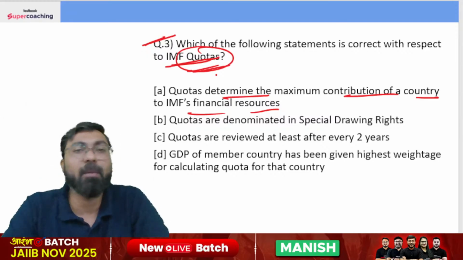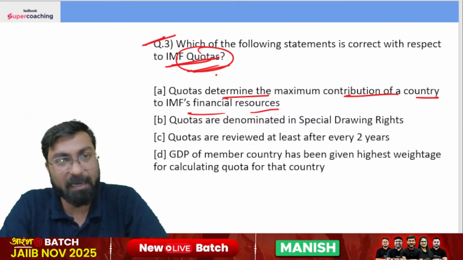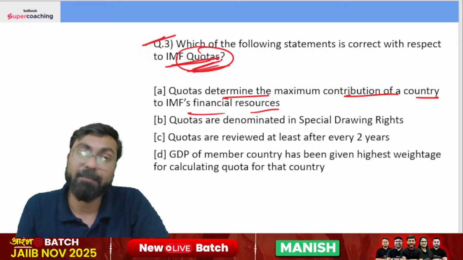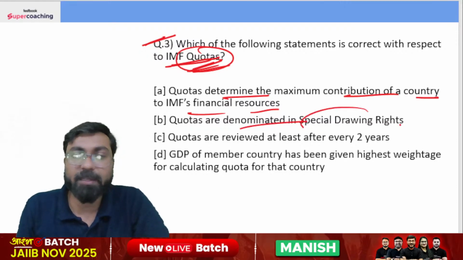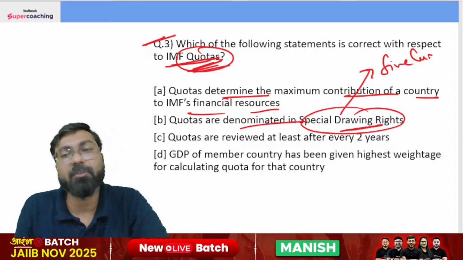When a country becomes a member of the IMF, it has to contribute some resources to the IMF, okay, and that is decided based on the quota of that particular country. Quotas are denominated in special drawing rights. This is absolutely correct. And special drawing right is an artificial currency which derives its value from the 5 currencies, about which we will read in the next question.